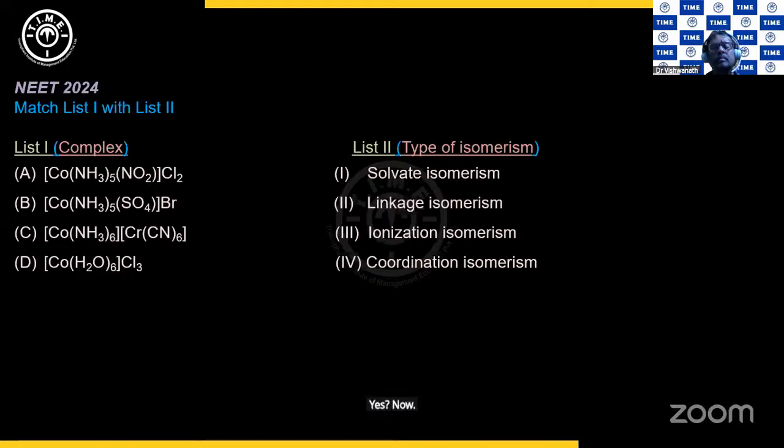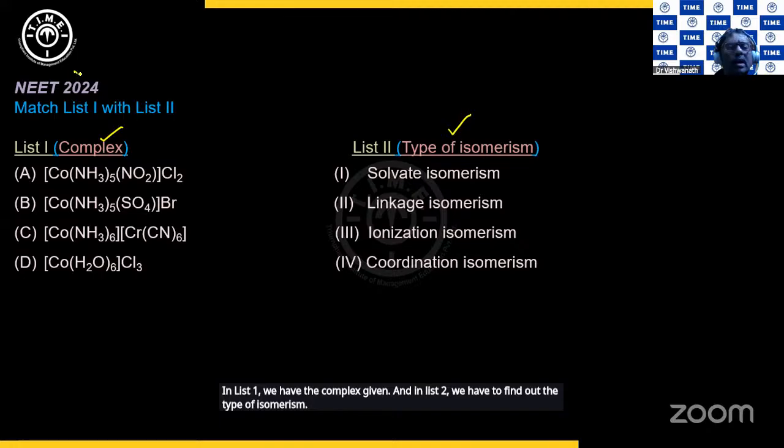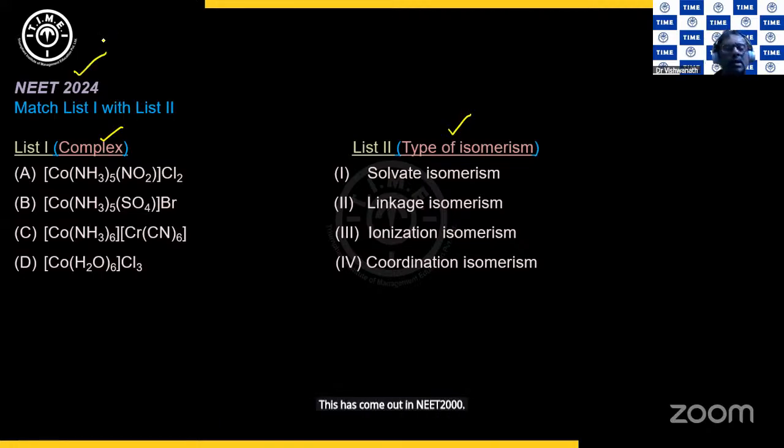Now, this is a match the following. In list 1, we have the complex given, and in list 2, we have to find out the type of isomerism. This came in NEET 2024. Now, look at the first one. There is an NO2. NO2 can also be considered as ONO.